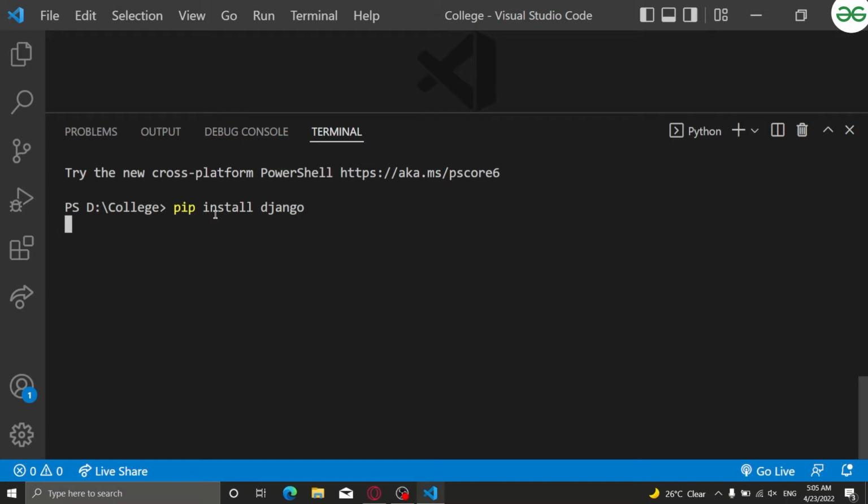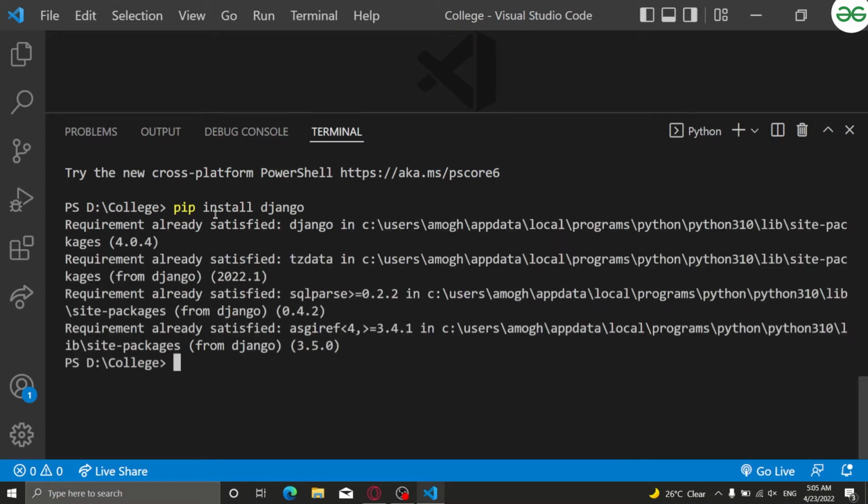As soon as I hit enter, it will start to download the packages and things like that. In my case, see, it's already installed and ready to go, so it says requirement already satisfied. But if it was not installed at all, it would have taken some time to install. All the packages would have been downloaded, right? By chance, if some of you are facing the issue that pip is not recognized as an external or internal command, then I would really say you should delete your Python and reinstall it.